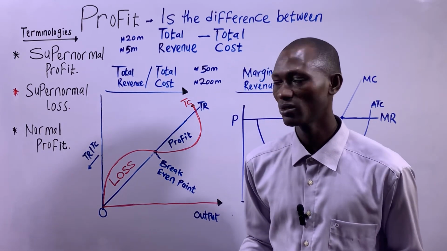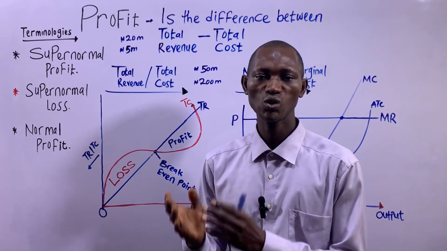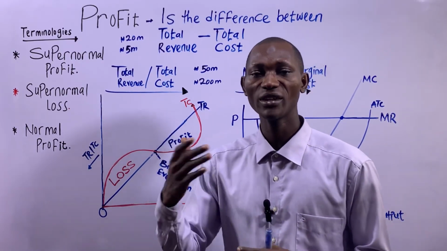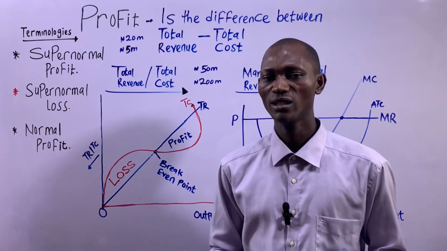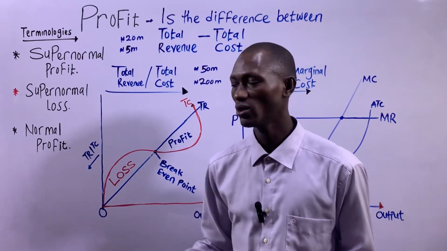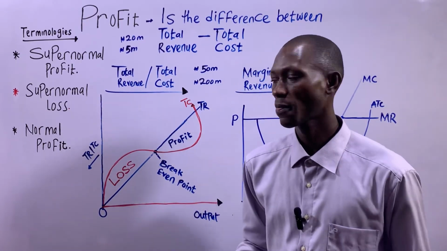So I hope that is understood. Supernormal loss, I repeat, is the difference between total cost and total revenue. So when your total cost is more than the total revenue in a way that is unusual, then we call that supernormal loss.